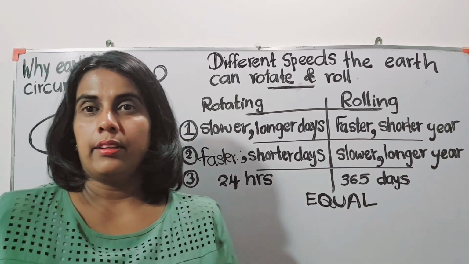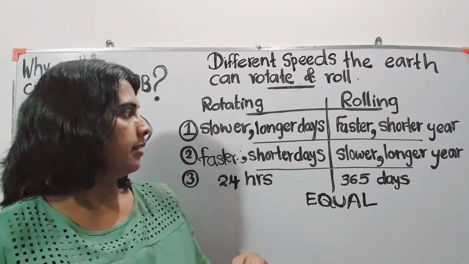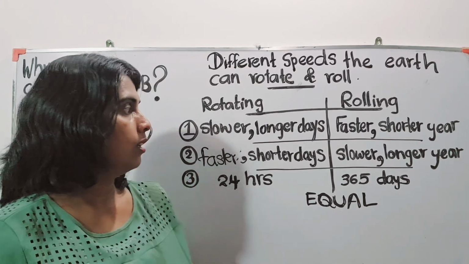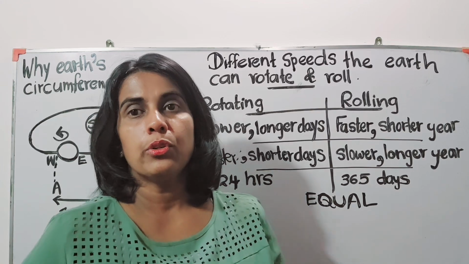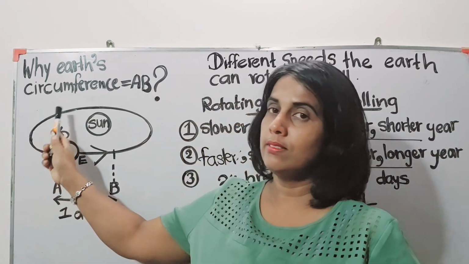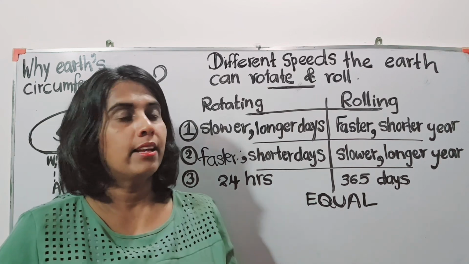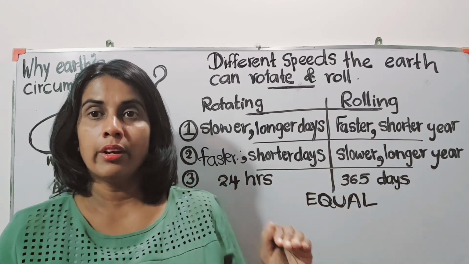So one day has less than 24 hours. And in that case, if the rolling speed of the earth is slower, then it takes more time for the earth to orbit along this elliptical path. So 1 year has more than 365 days. So that is a longer year then.